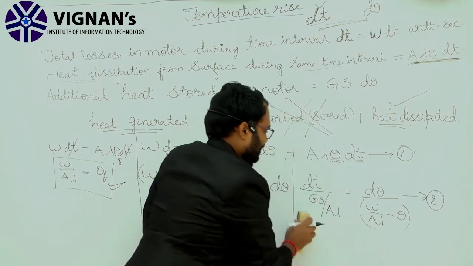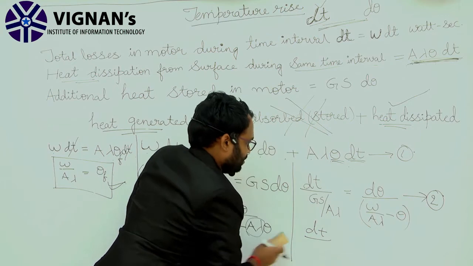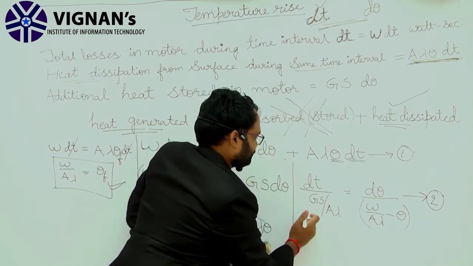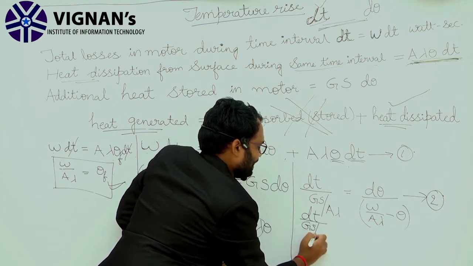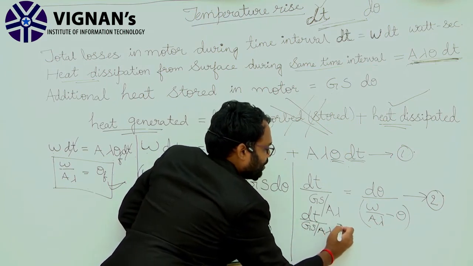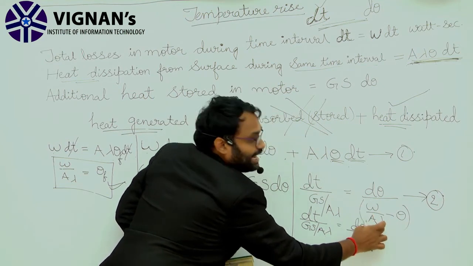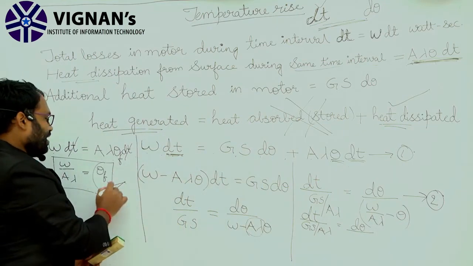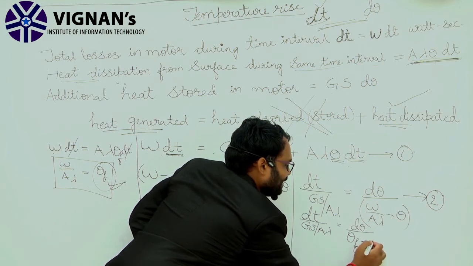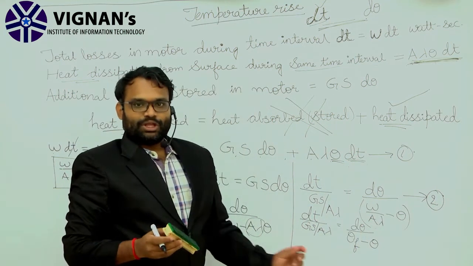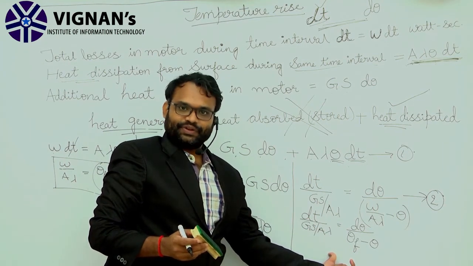Now equation 2 will become dt by Gs by A lambda equivalent to d theta by, W by A lambda having been replaced with theta f, so it will be theta f minus theta.